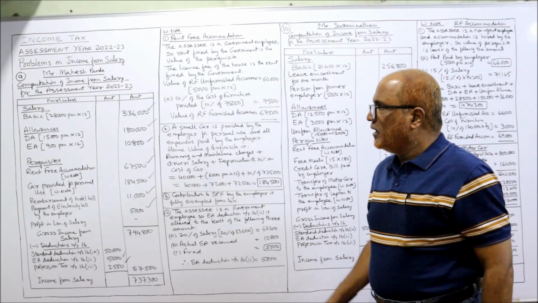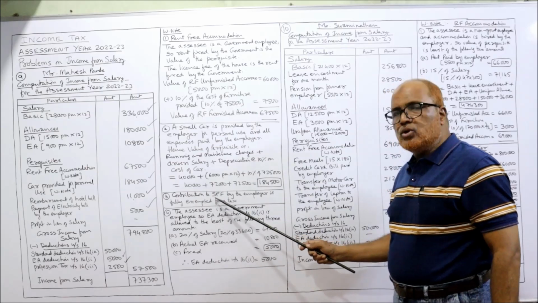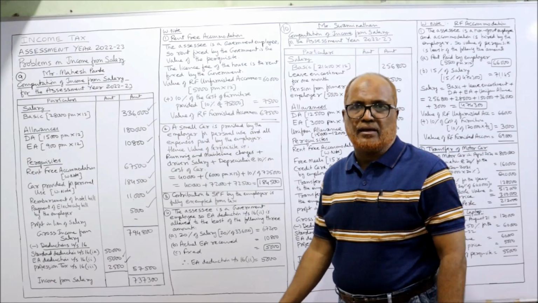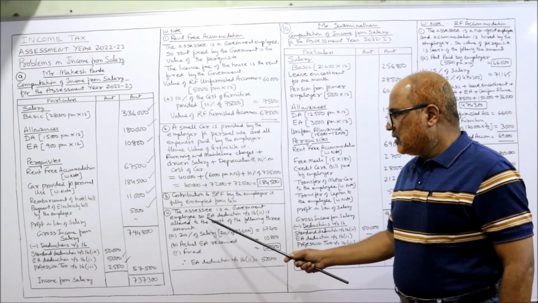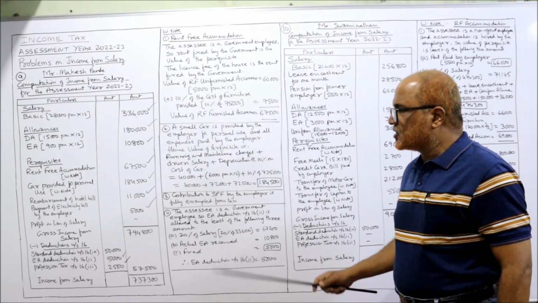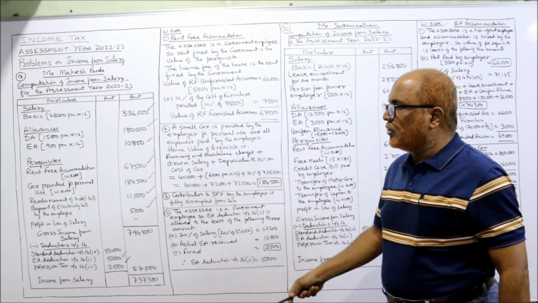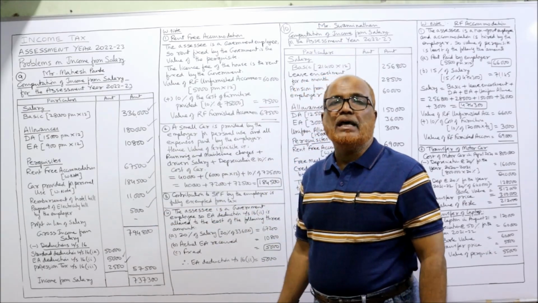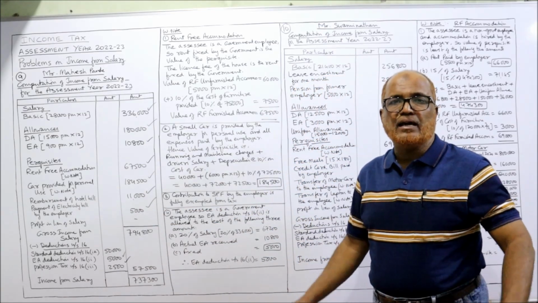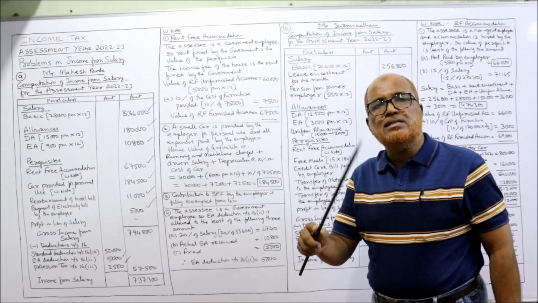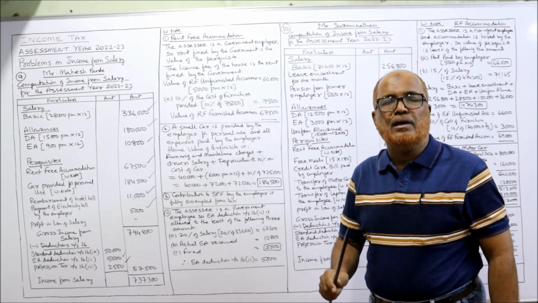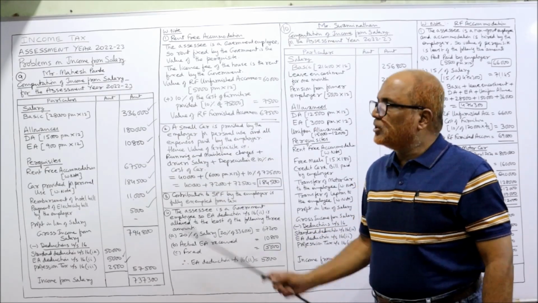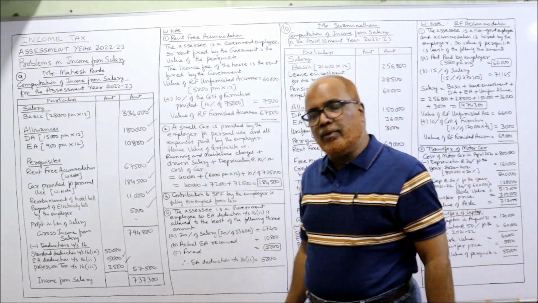That's it. In working notes, you can write contribution to statutory provident fund is fully exempted from tax. Second, this HRA deduction we have already discussed. One more working note you should write, that reimbursement of hotel bill is a fully taxable perquisite, and electricity bill of the residence of the employee paid by the employer is a fully taxable perquisite. That's it. So these are the points you have to remember for the 9th problem.